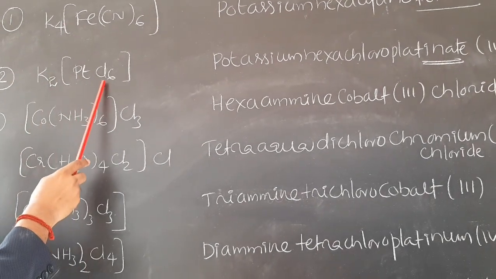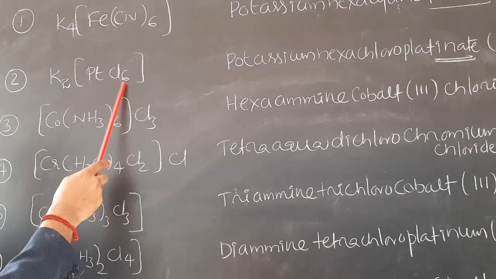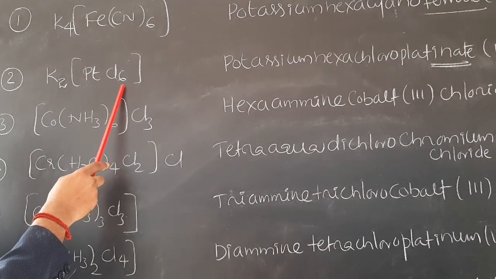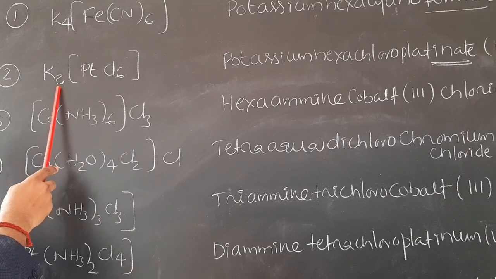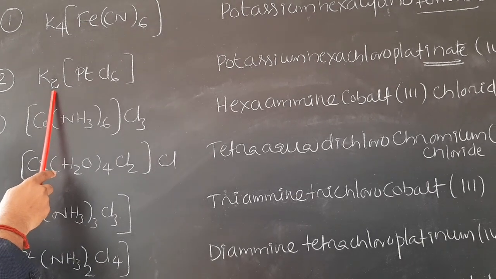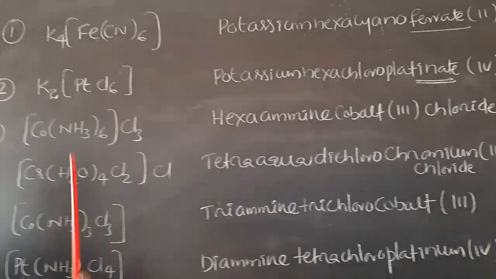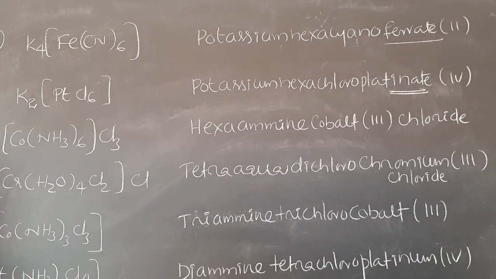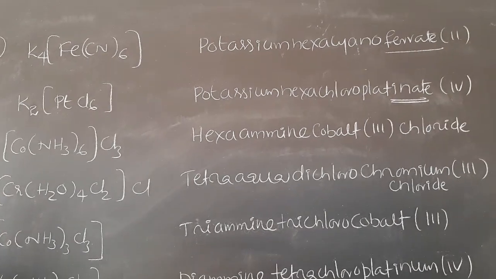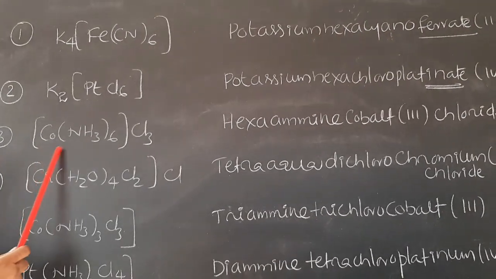Next, the oxidation state. There are Cl minus ions, how many? 6. Minus 6. 2 potassium, plus 2, net charge minus 4. Therefore, platinum contains 4 units of positive charge. Potassium hexachloroplatinate(IV).